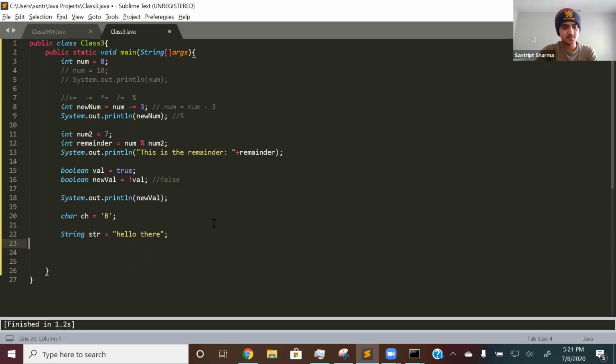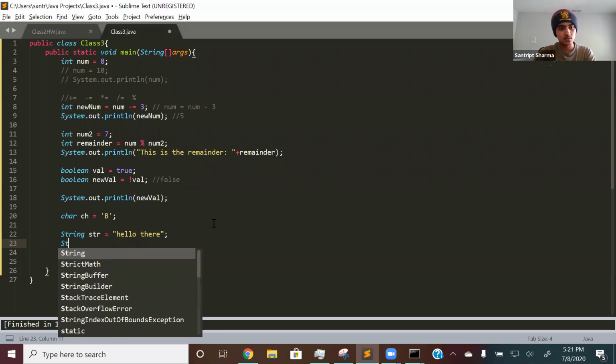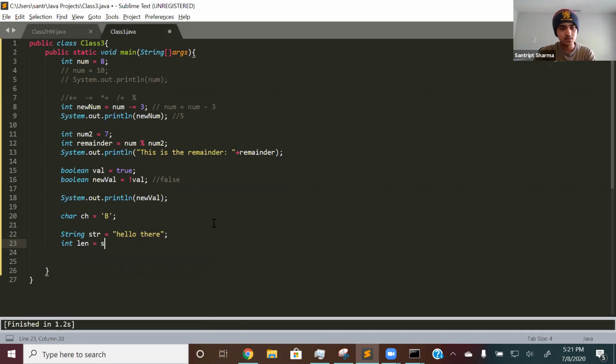Right, and then there were three functions that we went over: dot length, dot indexOf, and dot substring. So let's go over length first. Int len is equal to str dot length. What this is equal to is just the length of this string. It's pretty easy. We went over this in homework as well.